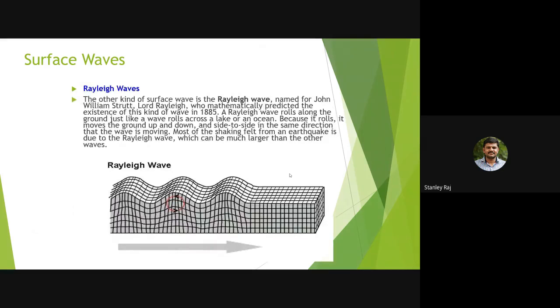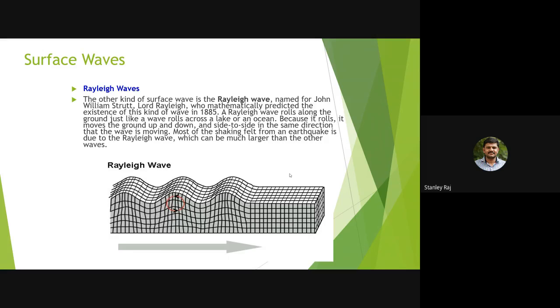Rayleigh waves, the other kind of surface wave, are named after the scientist John William Strutt, Lord Rayleigh, who mathematically predicted the existence of this kind of wave in 1885. A Rayleigh wave rolls along the ground just like a wave rolls across a lake or an ocean.